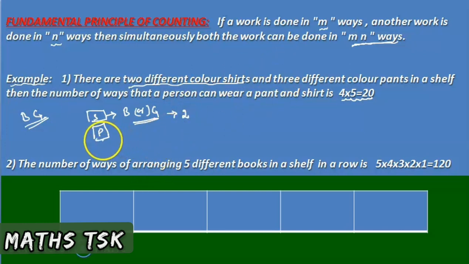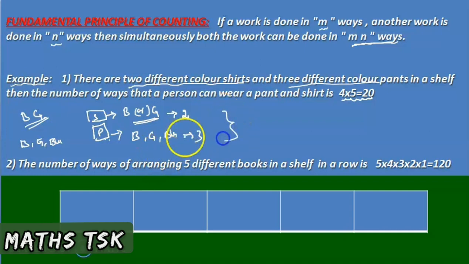Next, pant. In how many different ways can he wear the pant? Three different colored pants are there. Let us consider black, gray, and then blue. He can wear either black, gray, or blue. He can wear any one among them. It can be done in three ways.